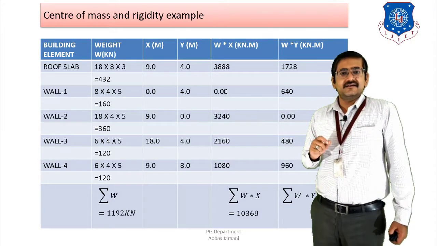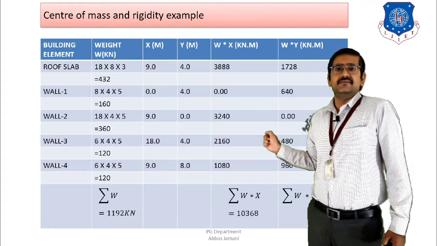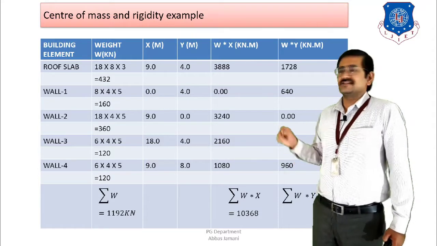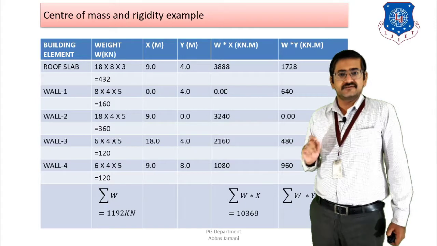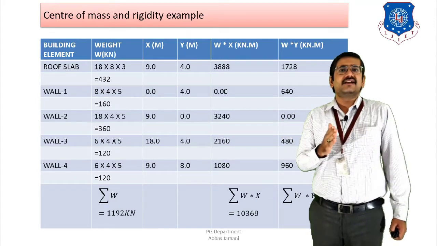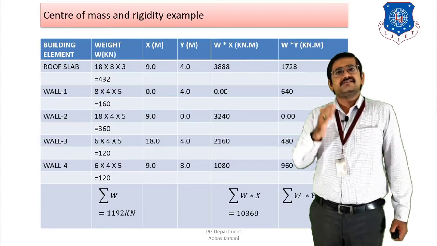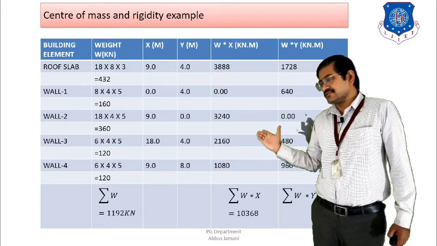And second, if I am talking about the x and y coordinates, then in case of the x coordinate the value will be 0 because it coincides with the reference axis. And in case of y, it is going to be at 4 meters because y is equal to 8 by 2, that is equal to 4 meters. So again w into x, w into y. Similarly, we calculate for wall 2, wall 3, wall 4, do the summation of all the weights, the summation of w into x and the summation of w into y.